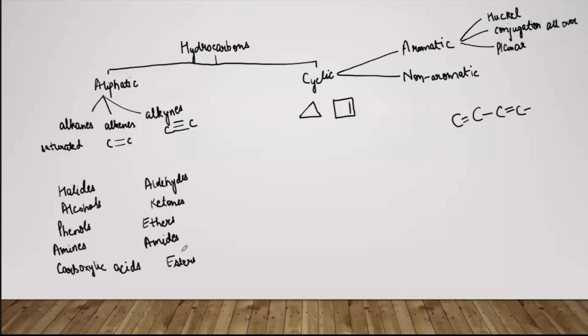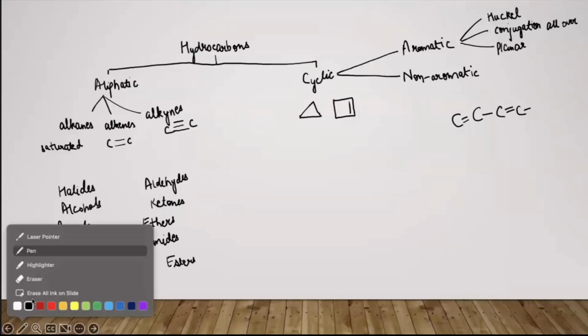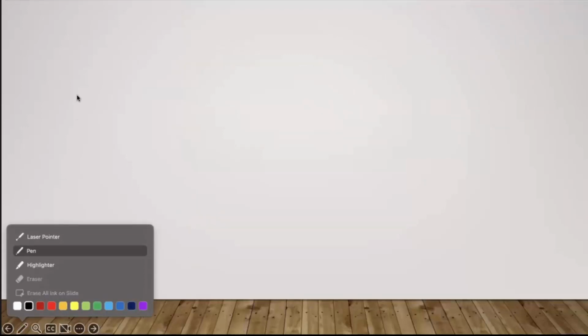So now this was a very short introduction to the basics of organic chemistry. Now we will move on to our chapter, that is alcohols, phenols and ethers. The first thing that we will do is understand the structure of alcohols and ethers. What is the structure, and which type of compounds will be called these? So what are alcohols?